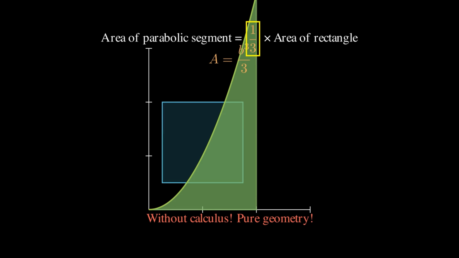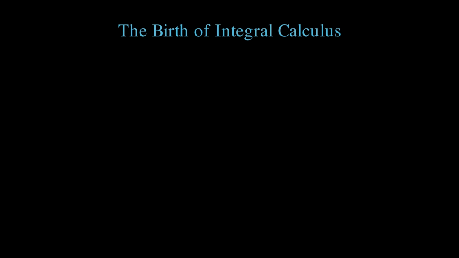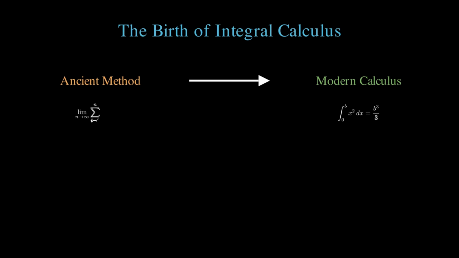What Archimedes was essentially doing was computing what we now write as the integral of x squared from 0 to b. His method of exhaustion was a precursor to the limit processes that define modern integration. Same mathematical truth, just expressed in different languages separated by 2 millennia. This isn't just a cool historical footnote. Archimedes' work laid the groundwork for what would eventually become integral calculus.